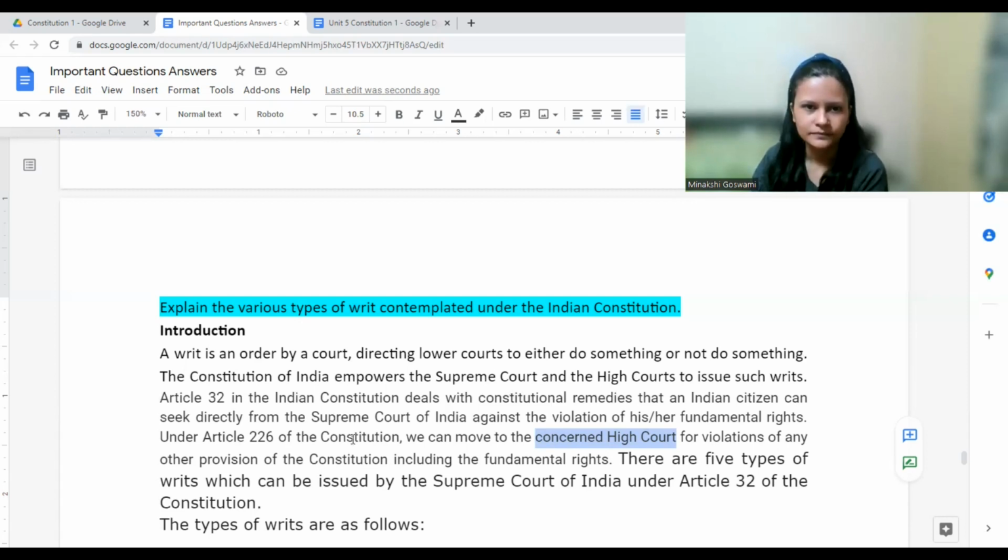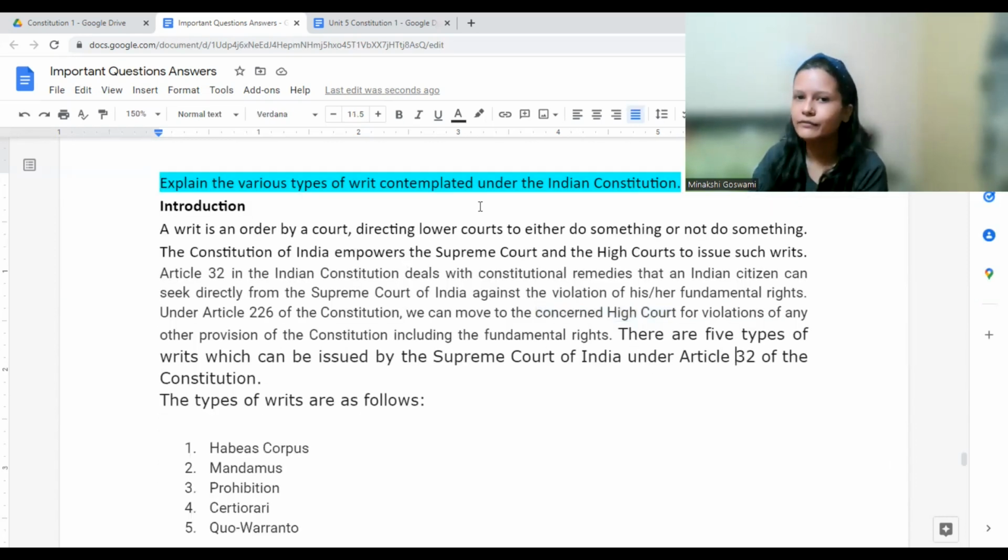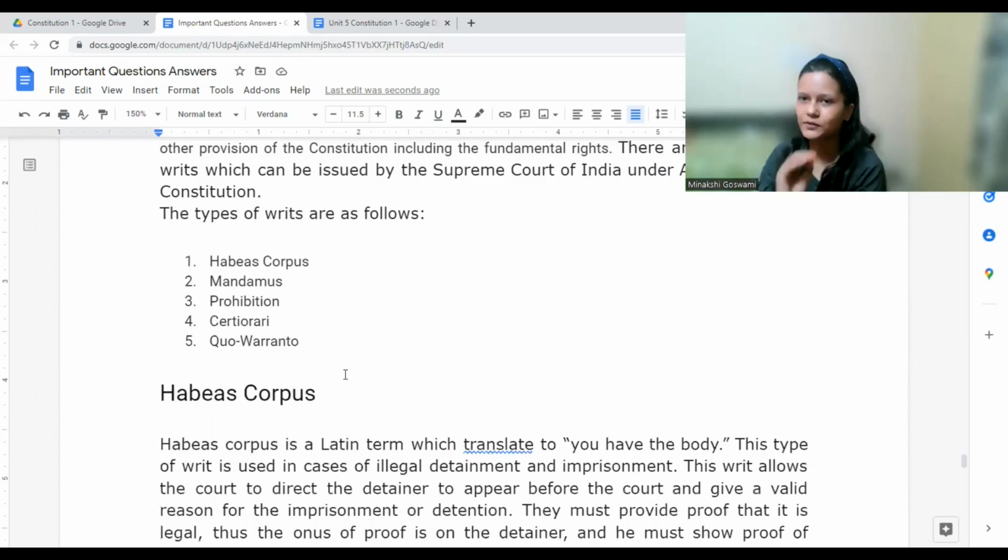Now, when we talk about writs, there are 5 different types of writs that we have, and the types are given under Article 32. What are these different types and what do all these different types of writs mean? You need to remember that part.